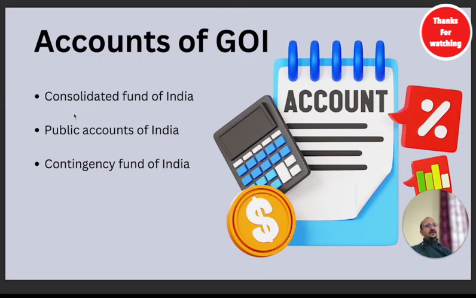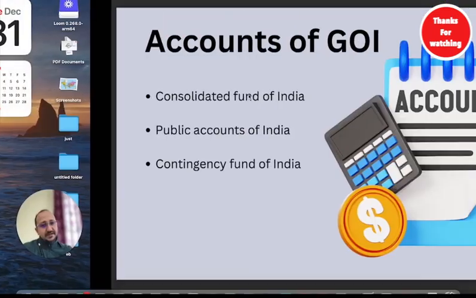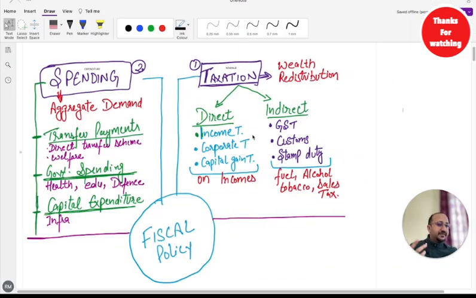Now, the next question that should come to your mind is, okay sir, government is raising money from people, but where is that money going, and how is government managing the money? For example, you are working somewhere, you earn a salary. Your employer doesn't give you salary in cash in your hand. They send that money to your bank account.